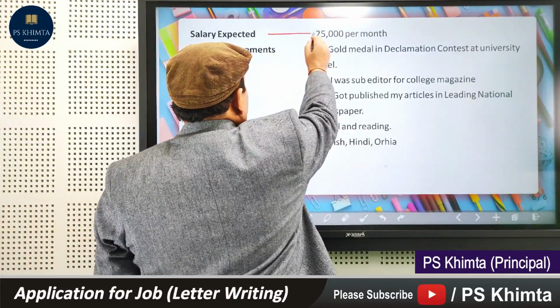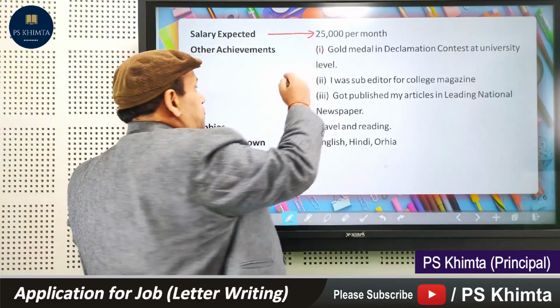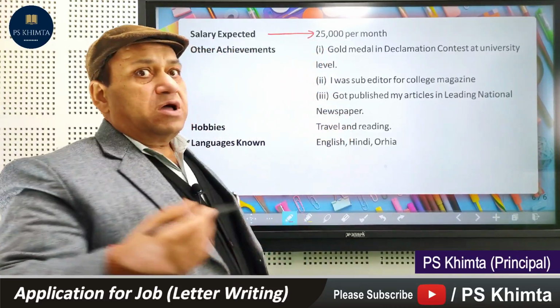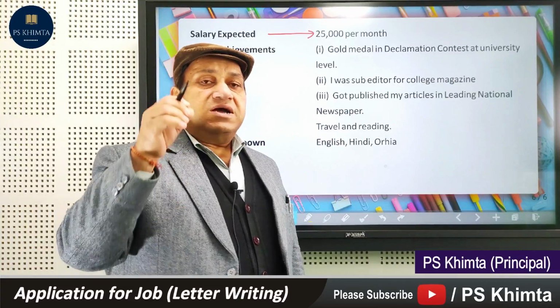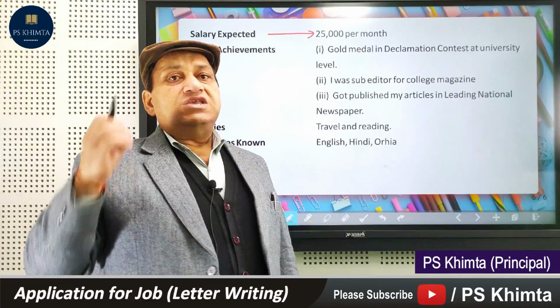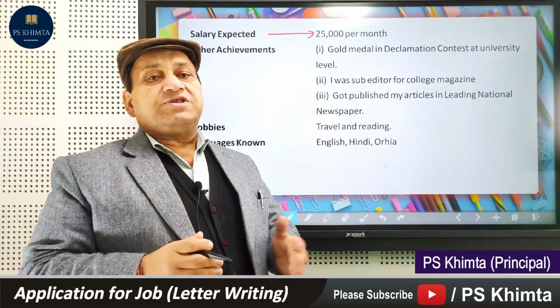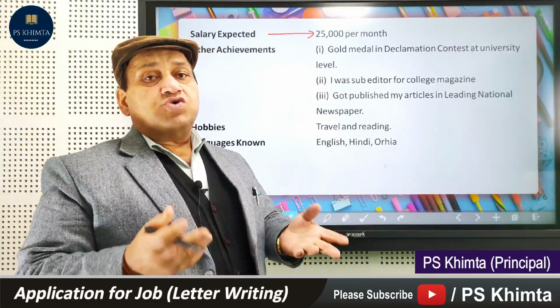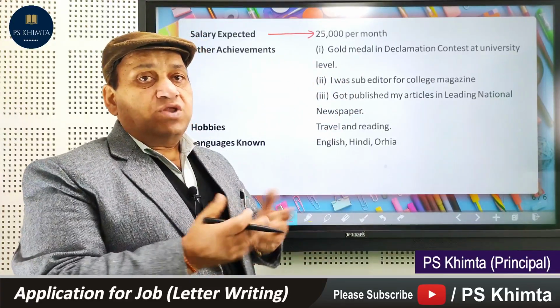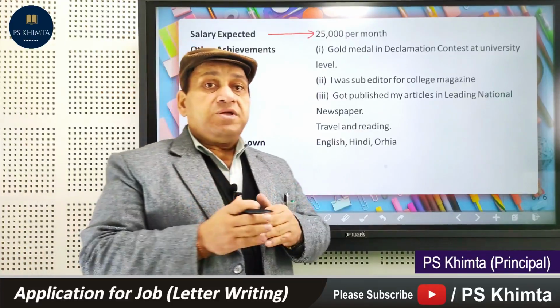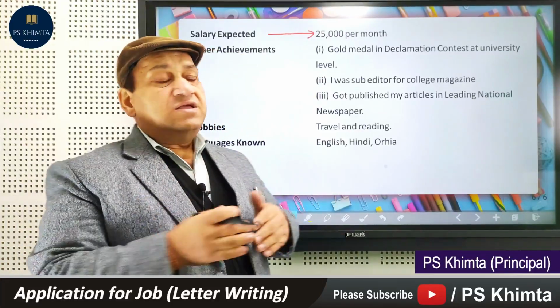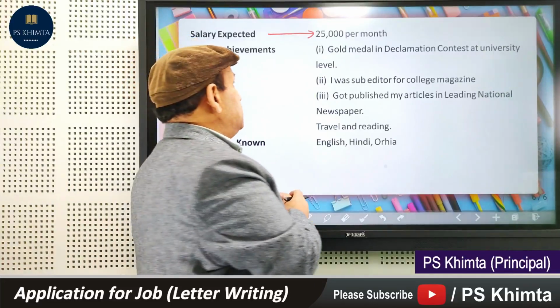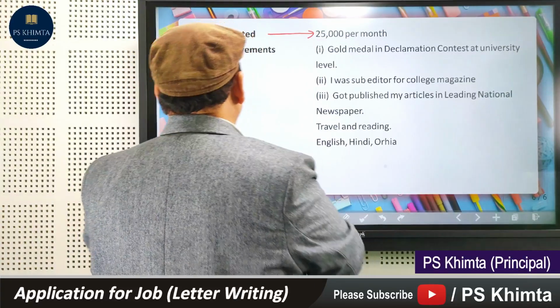This expectation is always required, so that when you apply and you are called for interview, they call you considering all these features, that is, what your expectation is. Say you write here 70,000 and the school is not going to pay more than 30,000, then your application will not be considered, because your expectation is much higher than the need, and what the school can pay you.